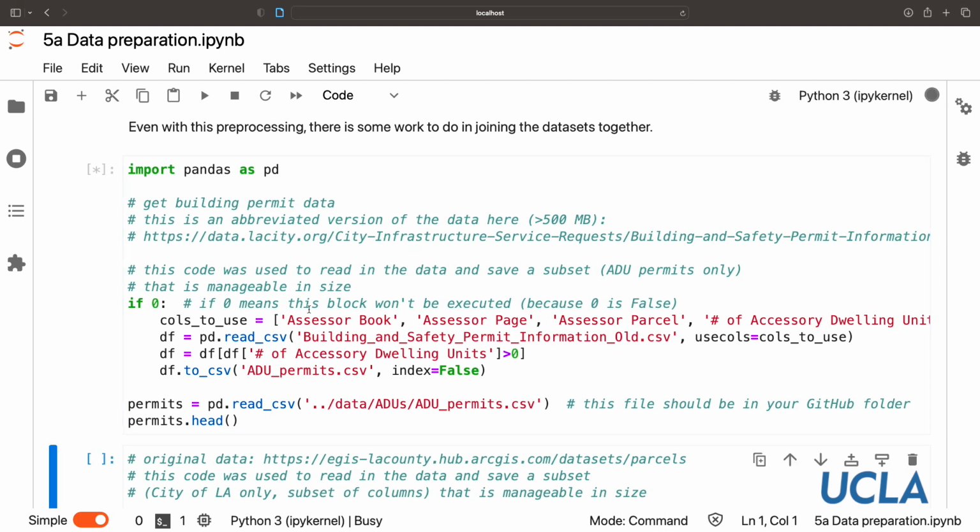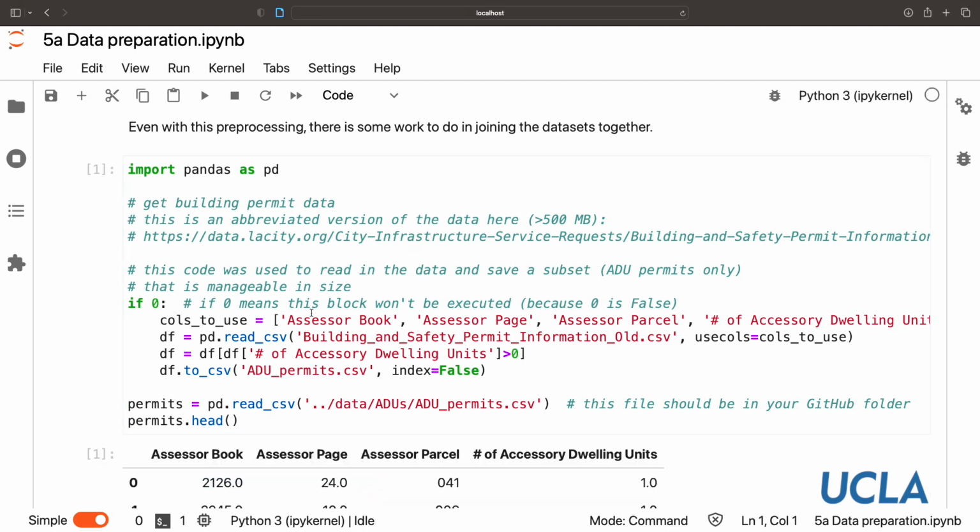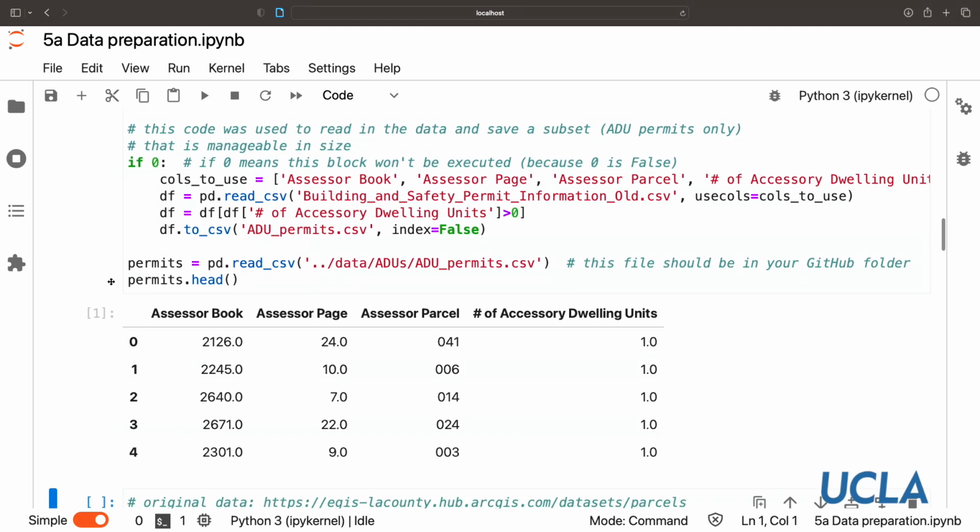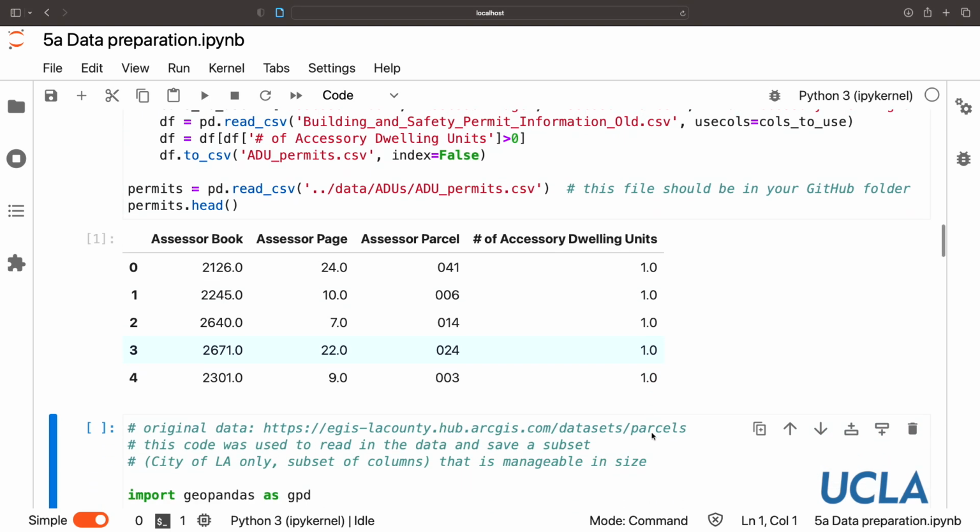And let's look at the first 5 rows. We see they have 3 columns that identify the parcel: the book, the page, and the parcel number. This is standard terminology for assessor recorders. And then the number of accessory dwelling units on this parcel. Most of them are 1. There are a few that have more than 1.